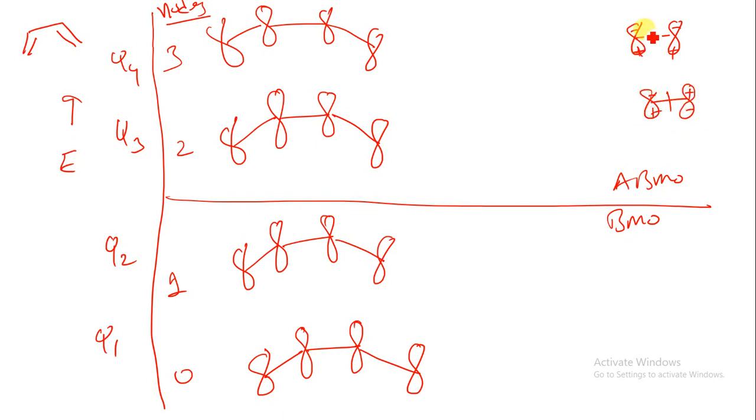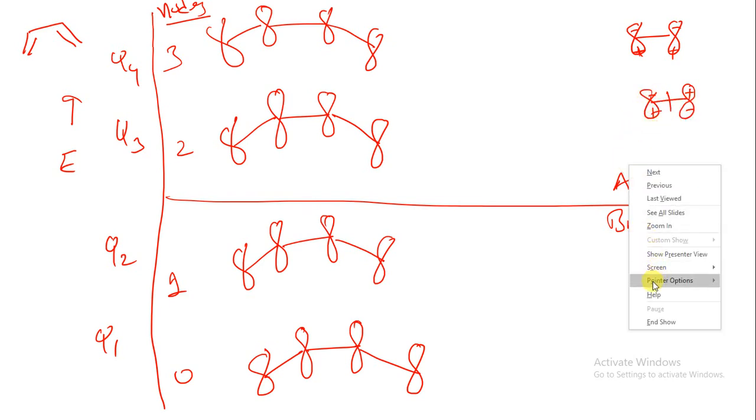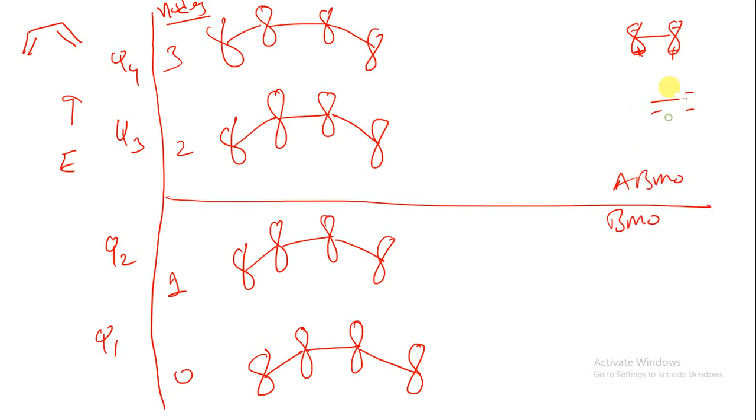This one is not having any node, that means both p orbitals have a similar type of energy. Now in this one, it shows different energy, different sign, different lobe. So that is one node. When we are having a node, the energy or sign will be different. So that is why we are using this as a node.